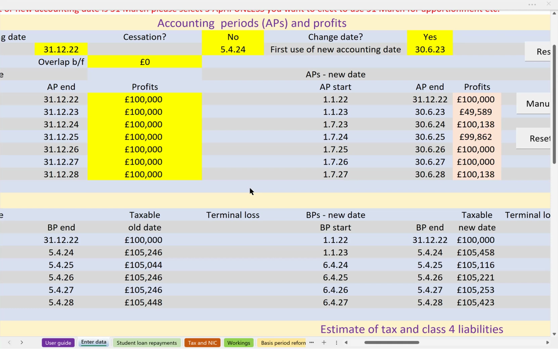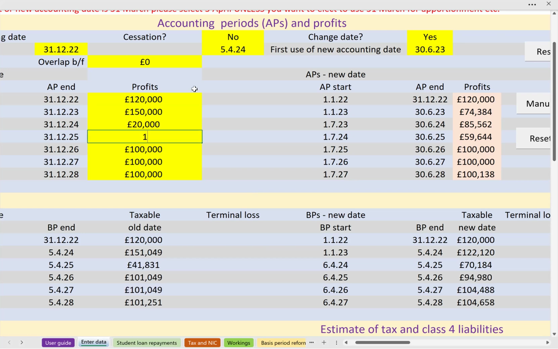What I'm going to do is change the profit figures to, let's say, 120,000 in the year to 31st December 22, then let's say 150,000. And then for some reason, there's a reduced profit figure in the current period to December 24 of 20,000 before it recovers to, let's say, 150,000 and then 160,000. We're obviously estimating figures way into the future here, 170, 180,000.